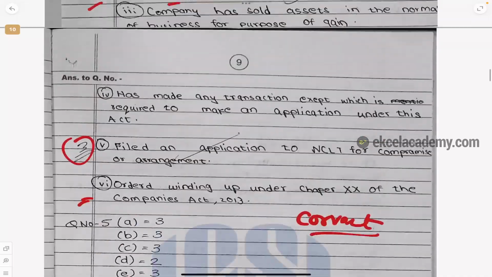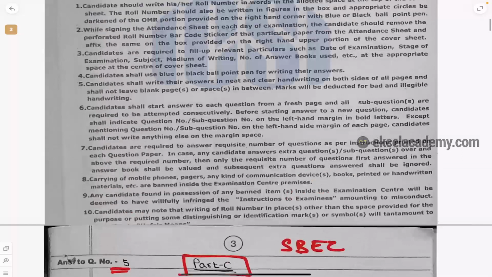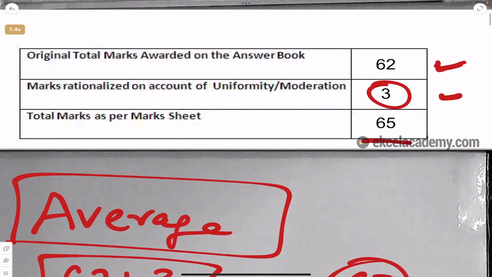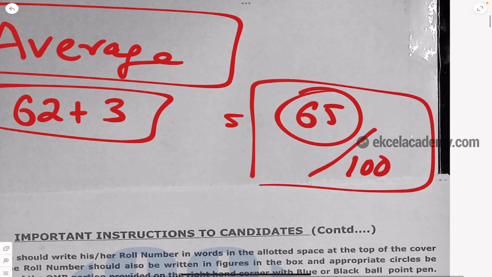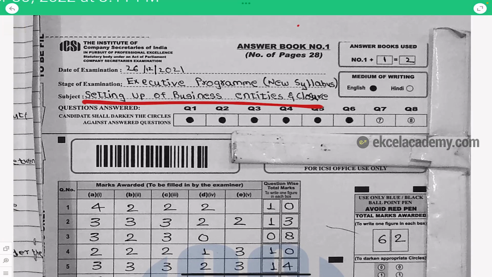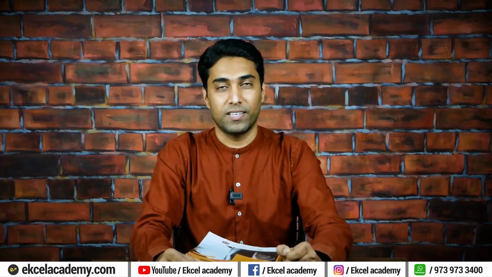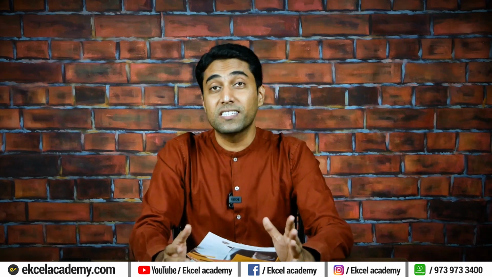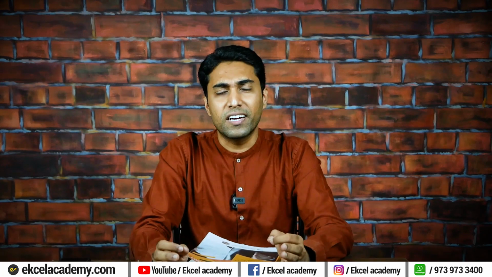Again I repeat, only presentation is of no use. You should know presentation, plus you should know the concepts very well. Together you will be in a position to get 65 out of 100 just like we saw in this SBEC paper. So if we saw it in the SBEC paper, same way you too can get it. So that was Dhanush's answer script on how he scored 65 marks in SBEC. Many students say that SBEC Part B is very difficult, we don't know how to score. But as you have seen, if you write the answers, if you present well, you can get marks.